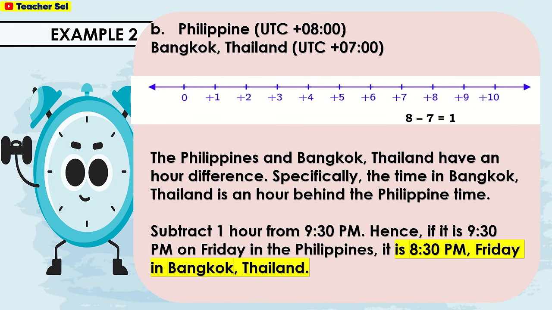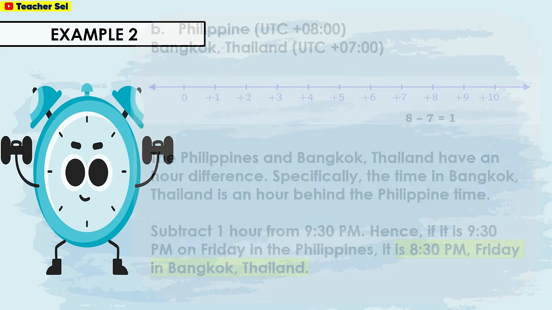Philippine UTC plus 8. For Bangkok, Thailand, UTC plus 700. The Philippines and Bangkok, Thailand have an hour difference. Specifically, the time in Bangkok, Thailand is an hour behind the Philippine time. Subtract 1 hour from 9:30 p.m. Hence, it is 9:30 p.m. on Friday in the Philippines. It is 8:30 p.m. Friday in Bangkok, Thailand.